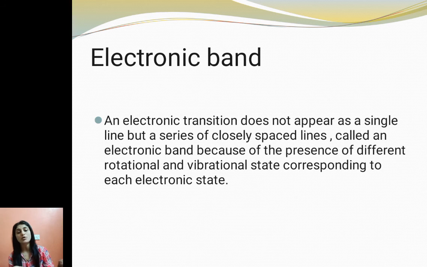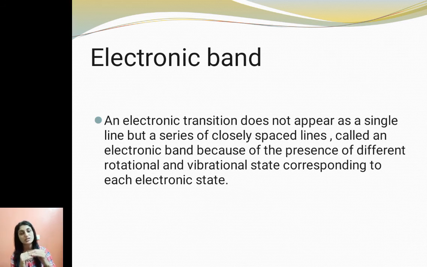Why do we see so many energy levels in an electronic energy level? In the last lecture, when we talked about the vibration rotation spectrum, each vibrational state consisted of a number of rotational energy levels.